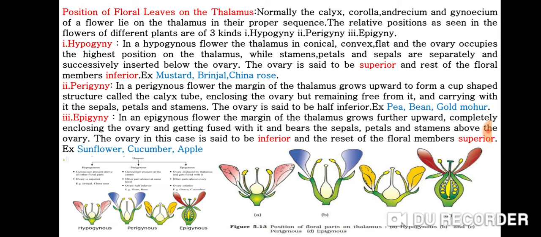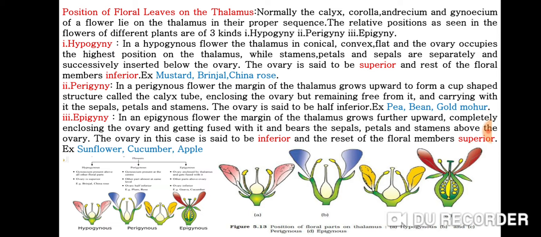The ovary is said to be superior, and the rest of the floral members inferior. The best examples are mustard, brinjal, China rose, etc. Then we discuss about perigyny. In a perigynous flower, the margin of the thalamus grows upward to form a cup-shaped structure called the calyx tube, enclosing the ovary but remaining free from it and carrying the sepals, petals, and stamens. The ovary is said to be half inferior. The classical examples are pea, bean, and gold mohur, etc.